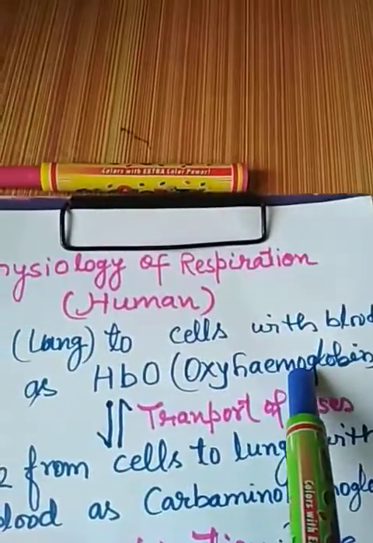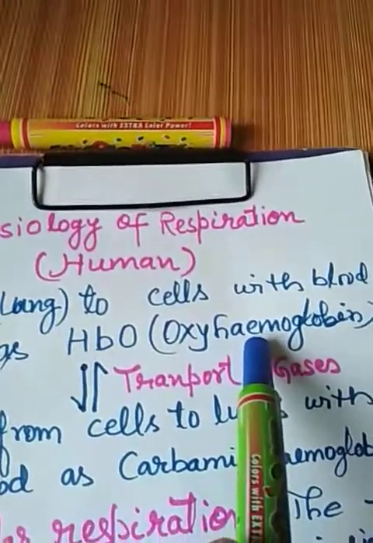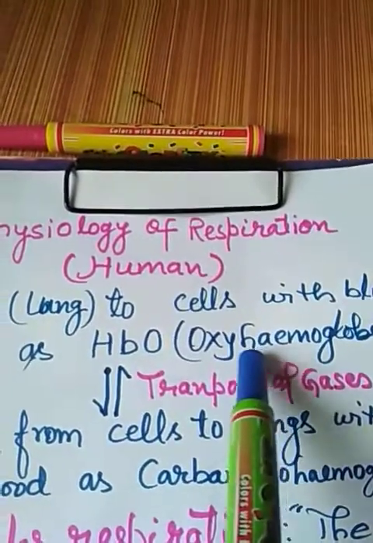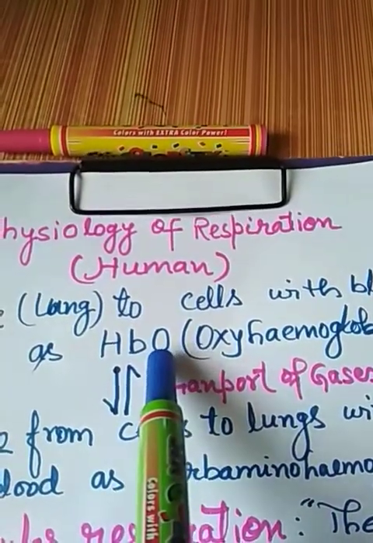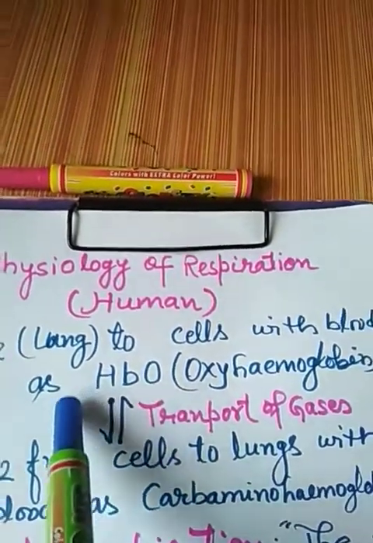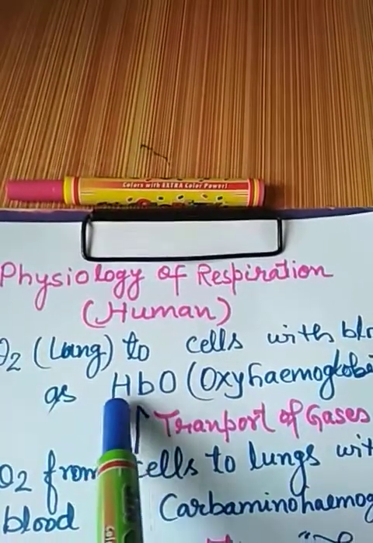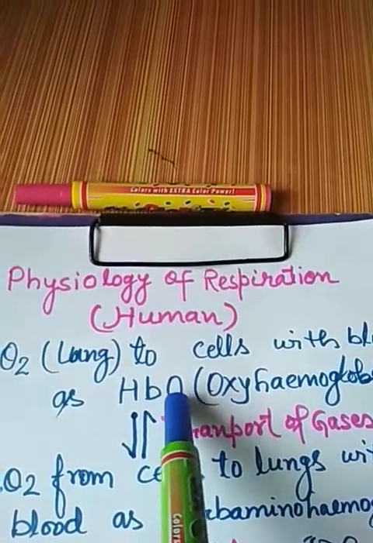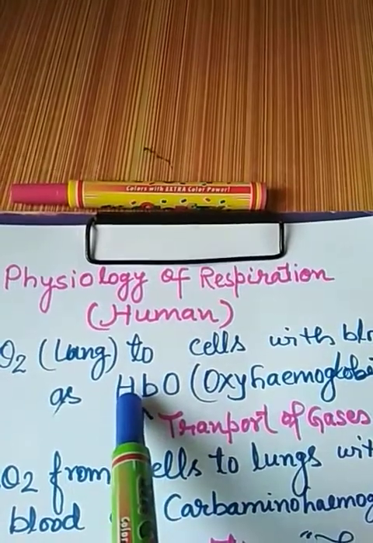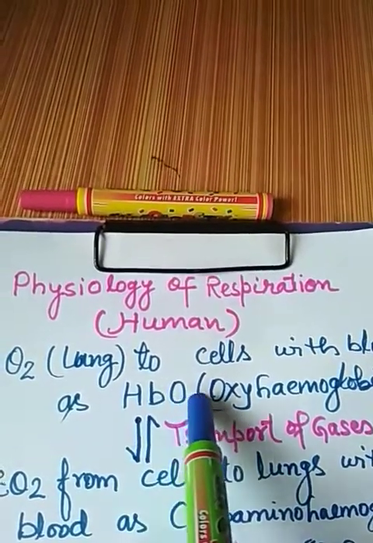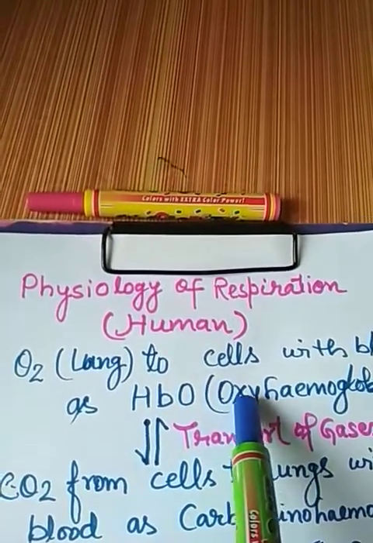And as a compound of oxyhemoglobin, it reaches each and every cell. And in those cells, this oxygen gets liberated, and hemoglobin further will be free in that cell.